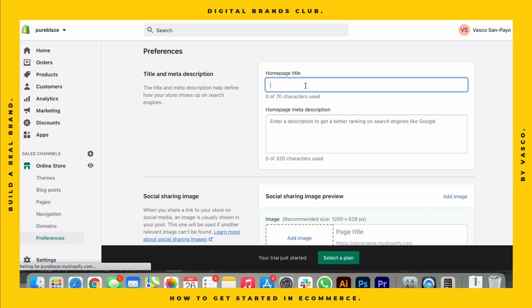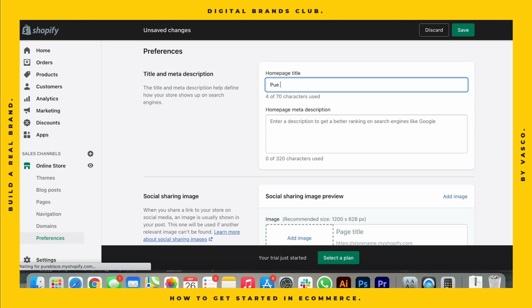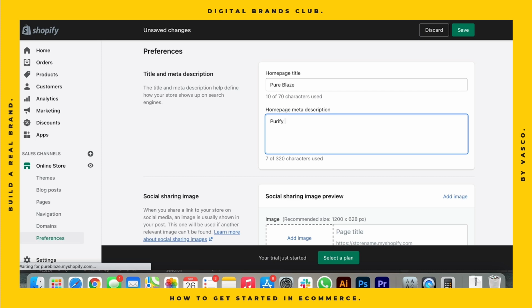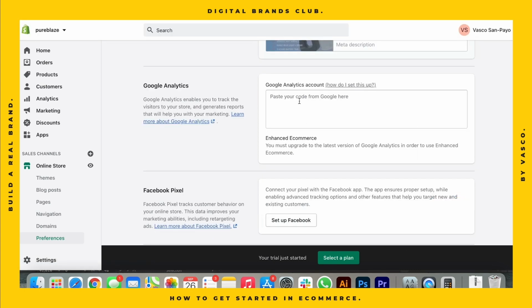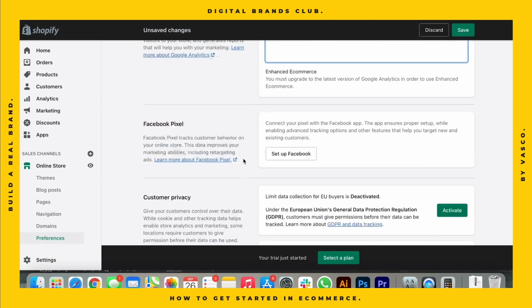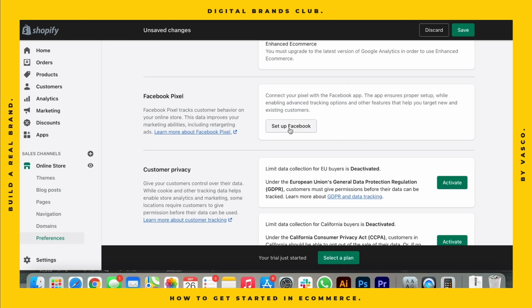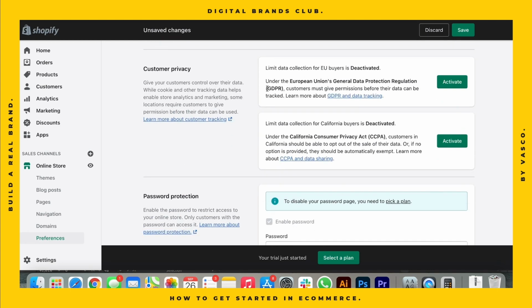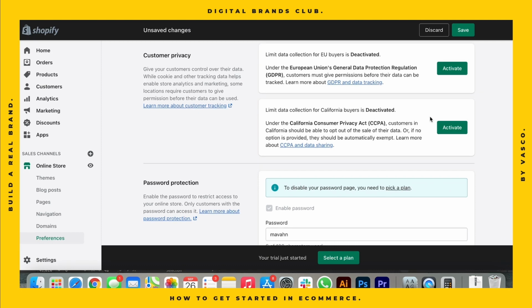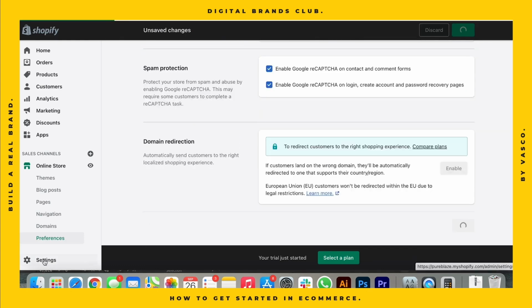And for example, here we can already put Pureblaze, purify your home, get rid of unwelcome germs, bacteria or viruses. Google Analytics account, then we connect the Google Analytics account here. We're going to set up our Facebook pixel here too. You need to follow the regulations of the GDPR, and basically the cookies for California are the same. So you just click here on activate.